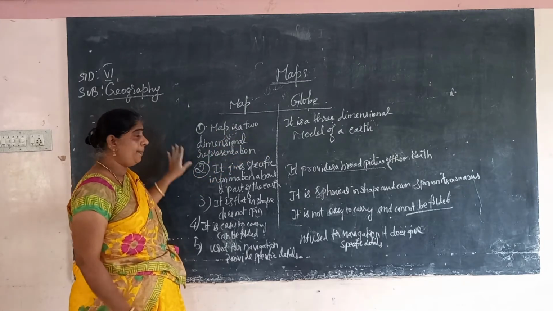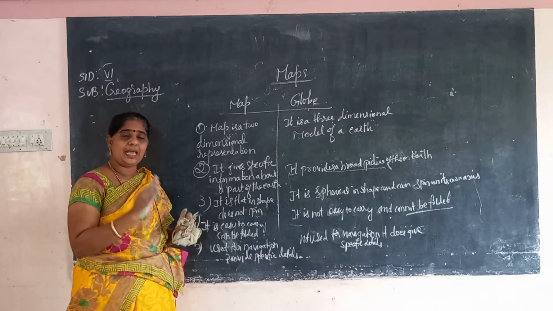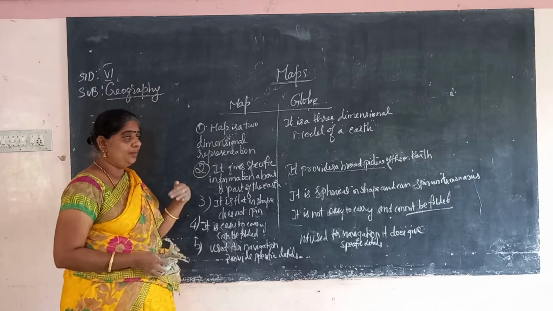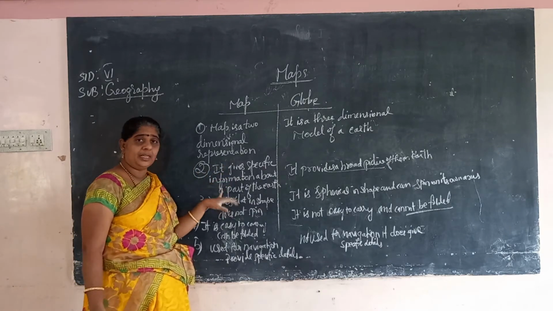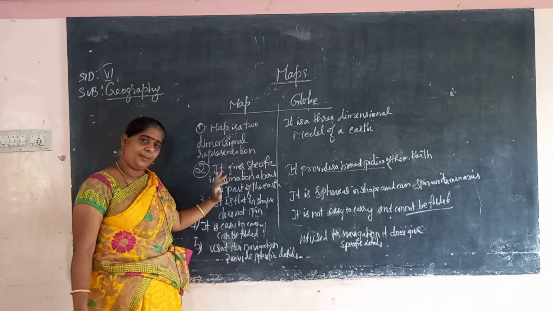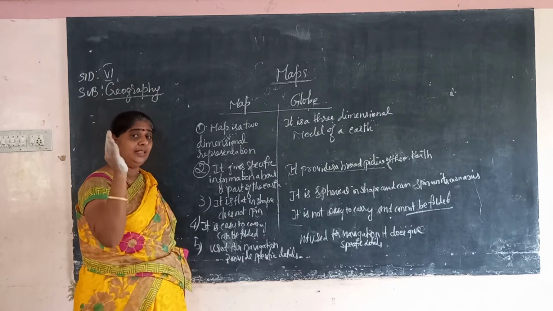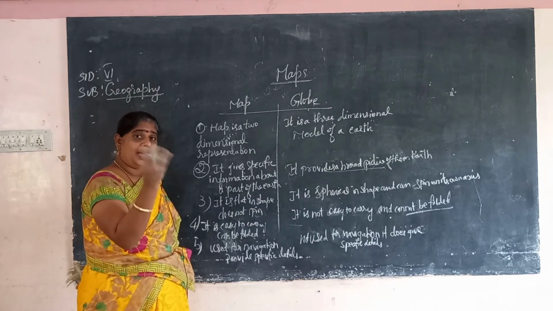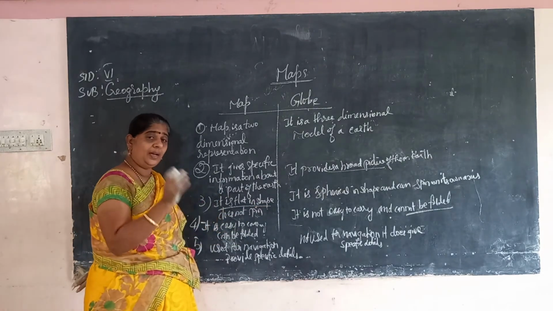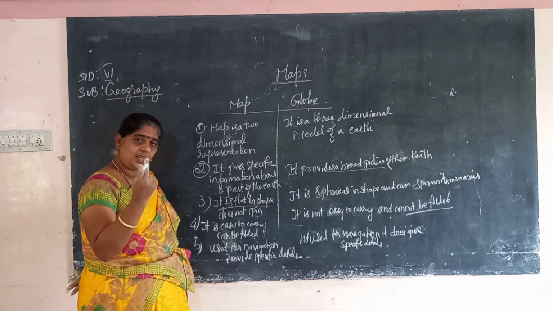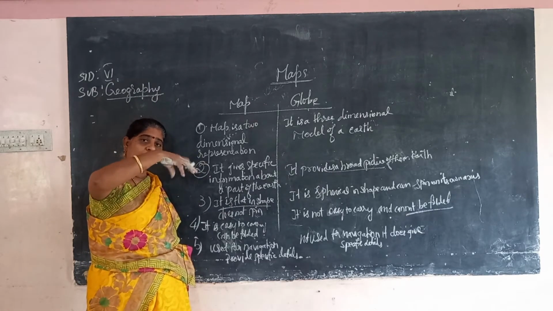What is a map? A map is a 2-dimensional representation, but a globe is a 3-dimensional representation model of the earth. A map gives specific information about a part of the earth, but a globe provides a broad picture of the earth, showing what the world is like and its structure. Then, a map is flat in shape and does not spin, but a globe is spherical in shape, so it can spin.